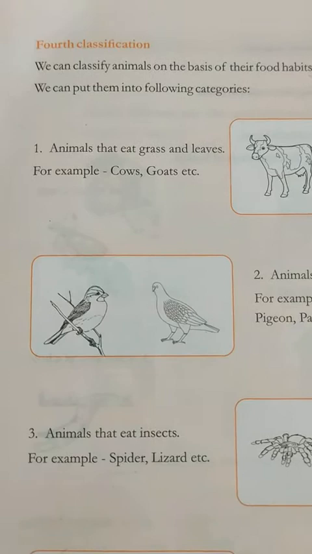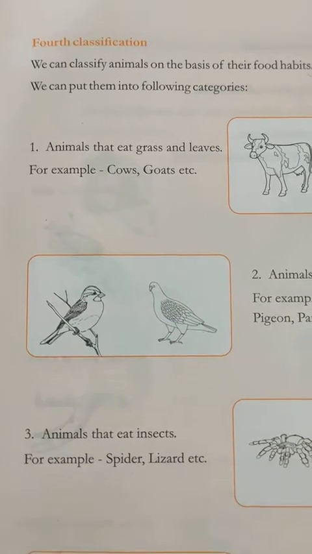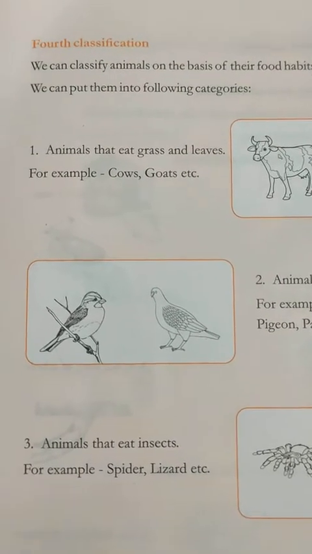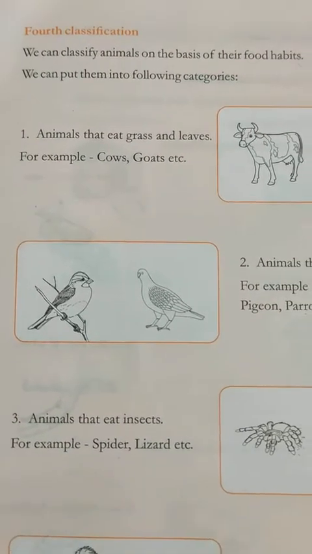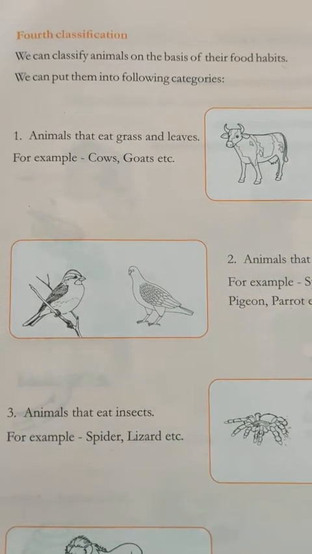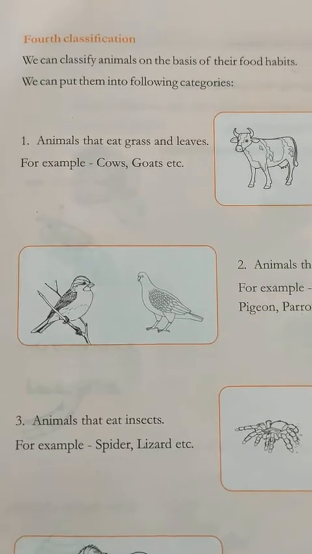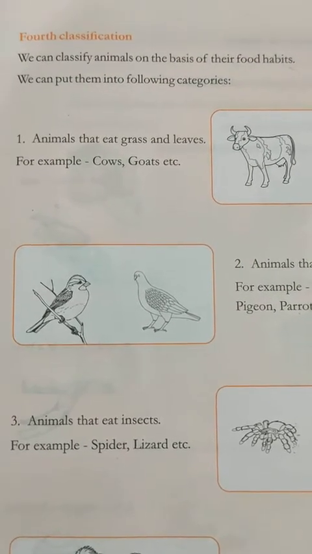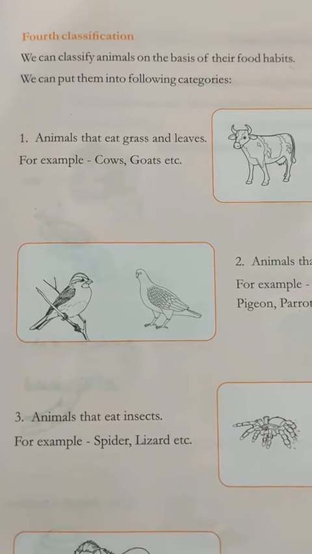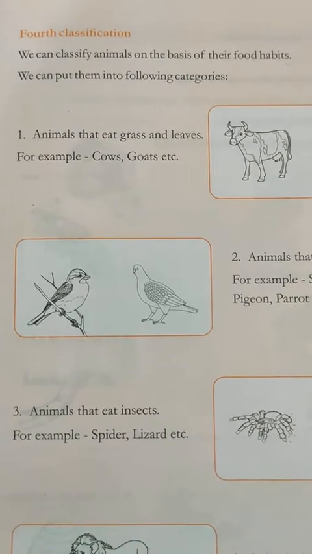You all know students, we are doing lesson 3 and we have started the topic classification. Today we are going to do the fourth classification, in which the animals are separated according to the food habits. Different animals prefer to eat different food items, just like we humans love to eat different food items. Same is with the animals.